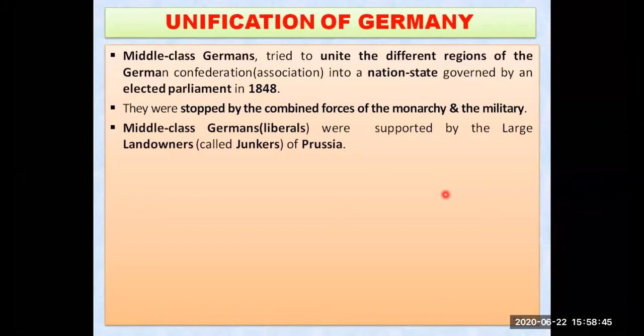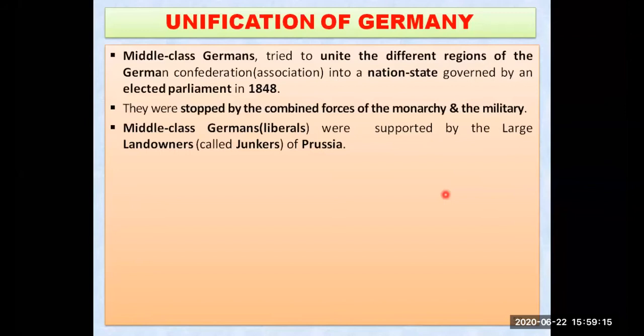But you can see the middle class Germans, those liberals, those people who wanted to get rid of the monarchy system, were also getting support. They got supported by the large landowners known as Junkers of Prussia. So here comes the deal: Prussia is trying to help these middle class Germans to unite the nation.